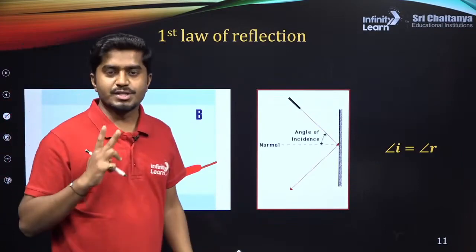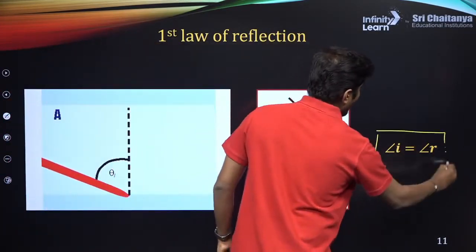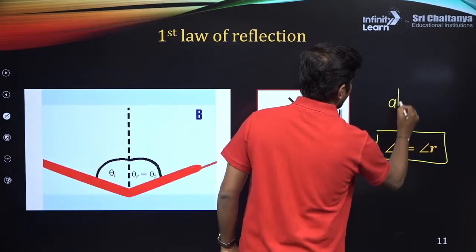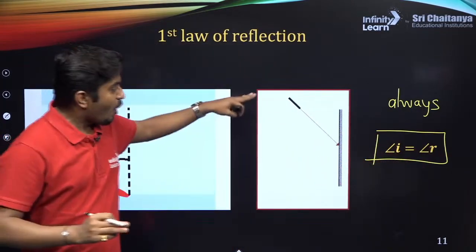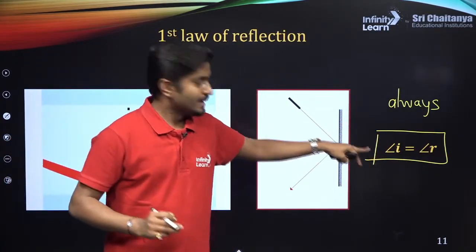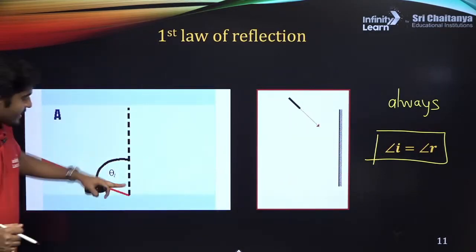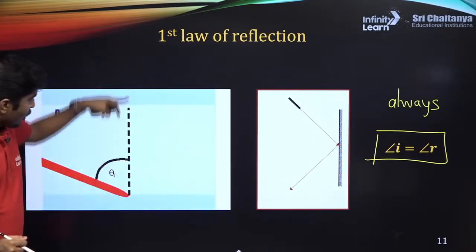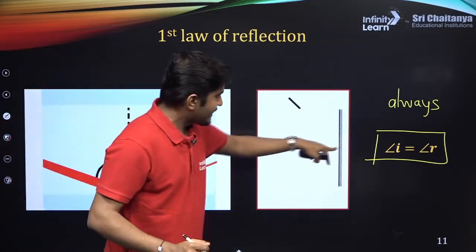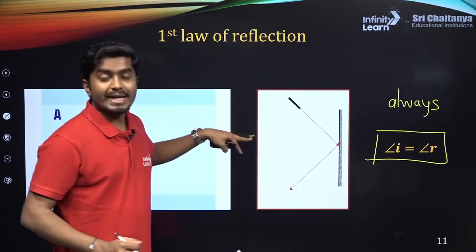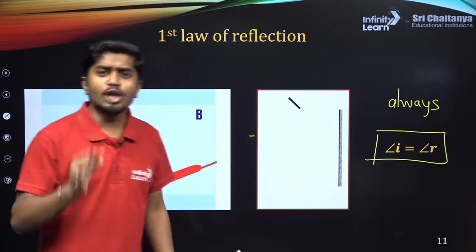So now, the first law of reflection. There are two laws. What is the first law? The angle of incidence is always equal to the angle of reflection. They are always going to be equal to each other. That is the first law of reflection. You see here, there is an incident ray, a reflected ray, a normal, the angle of incidence and the angle of reflection. Again here, incident ray, reflected ray, that dotted line is the normal, angle of incidence, angle of reflection. Always going to be equal.